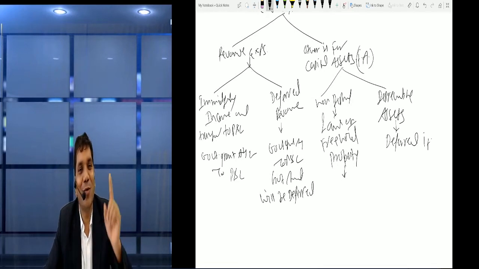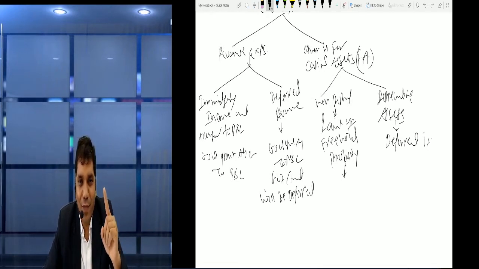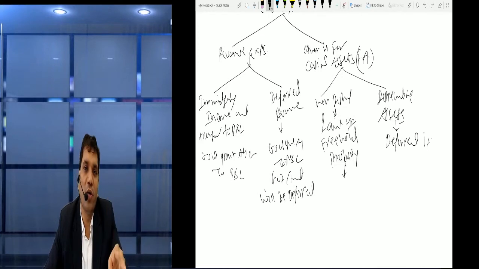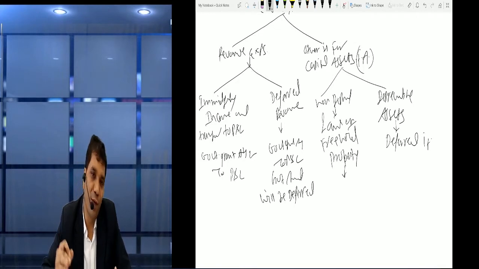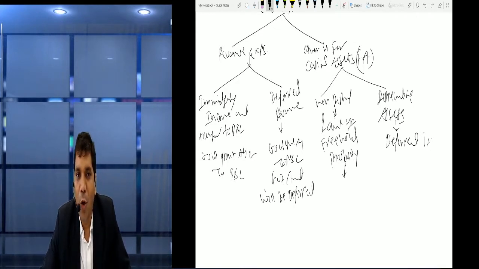Okay, means you cannot subtract from the value of assets, whether it is depreciable or non-depreciable. For non-depreciable, you have to keep the government grant as it is, and for depreciable, you can defer it over the life of the assets on which you are charging the depreciation.